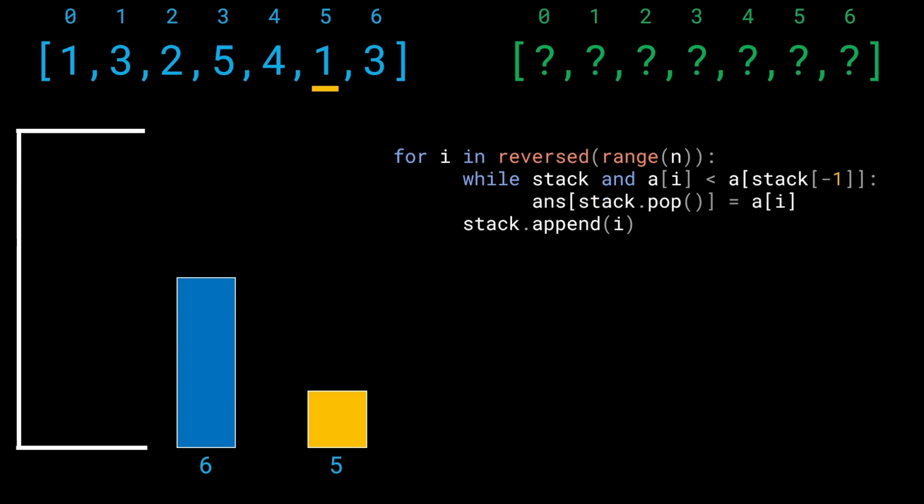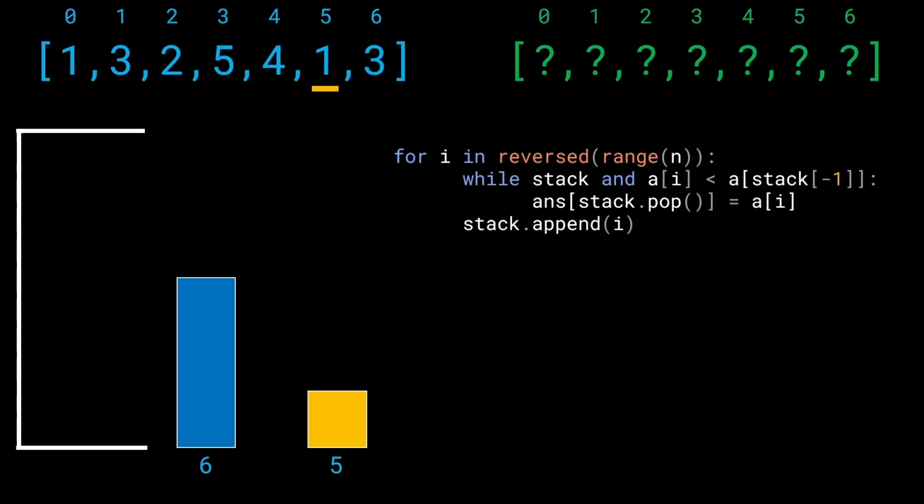But at the same time, what have we found? Notice that this is very important. For this current element we just popped out, we have actually found the answer, right? Because what were we looking for? What was the goal of this problem? The goal of this problem was to find the previous smaller element. And for this current element 6, what have we found? Since we have found the value 5, the index 5 currently, we have in fact found the answer, because the value at the index 5 is lower than the value at the index 6, right?